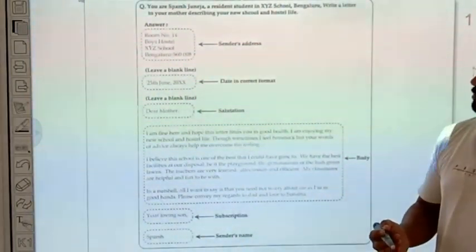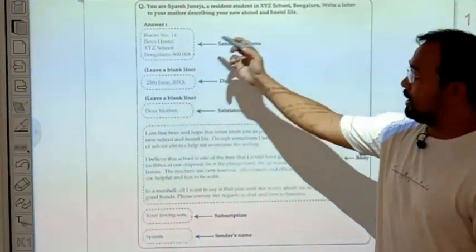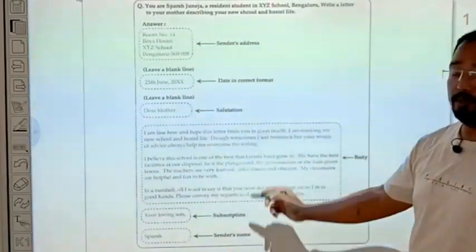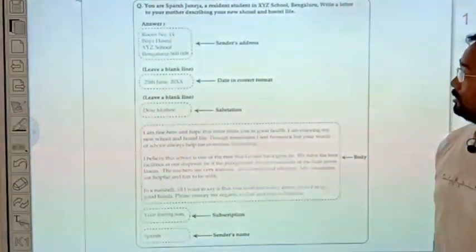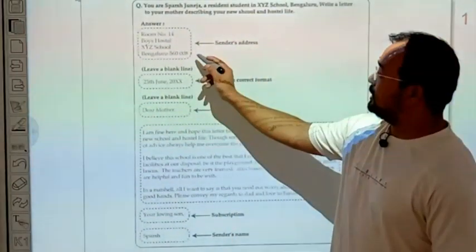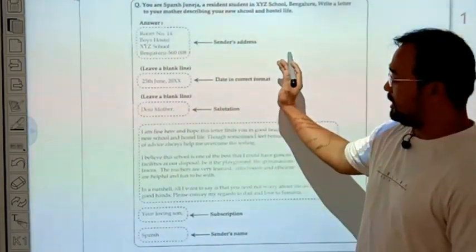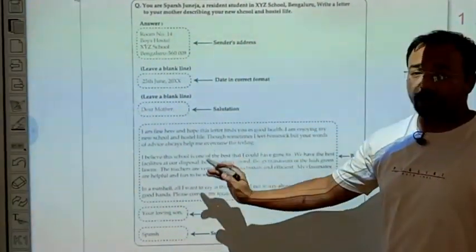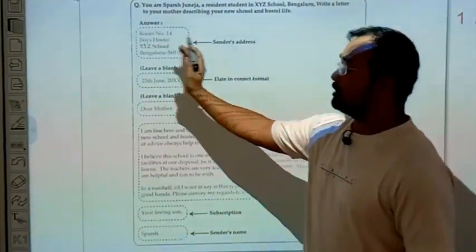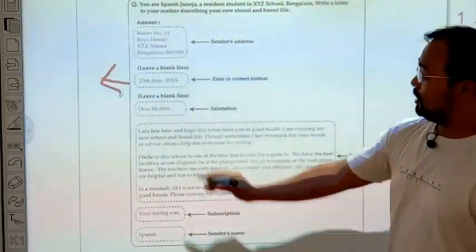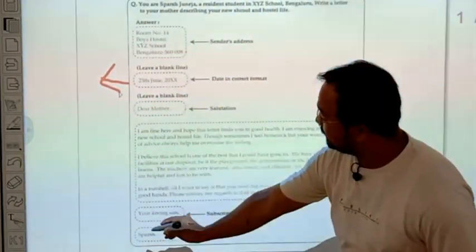So for an informal letter, first of all, you must understand the layout, the format of the letter, because the marking scheme depends upon the format you follow. At the top, this format is known in ICC as box type format. Everything goes on the left hand side in the box type format, all in a straight line.